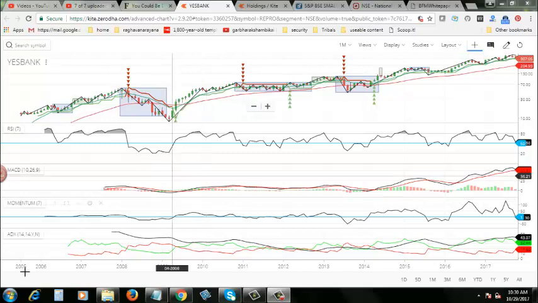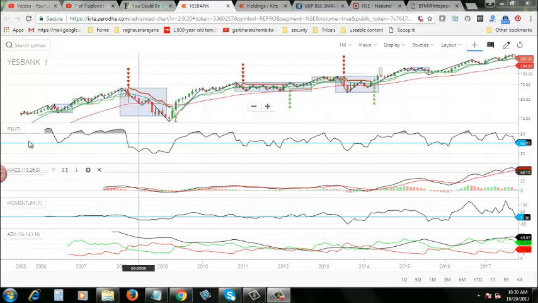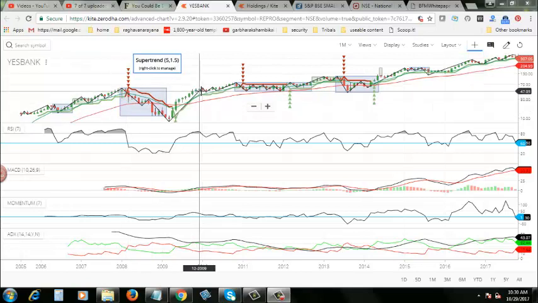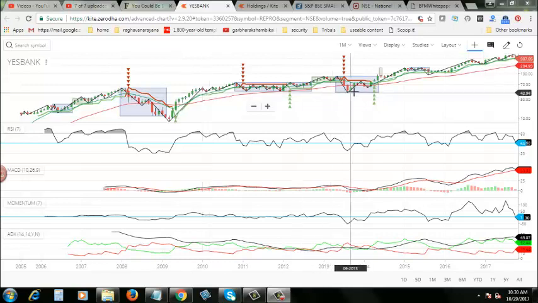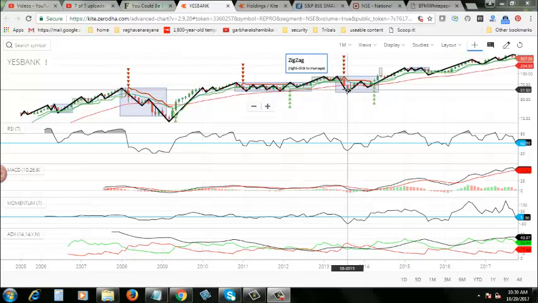I have a lot of data here since 2005. S Bank kept growing up to 2008, and after that there was a downfall from 2009 onwards. It has been trying to go up, but there is a lot of sideways movement up to 2013.